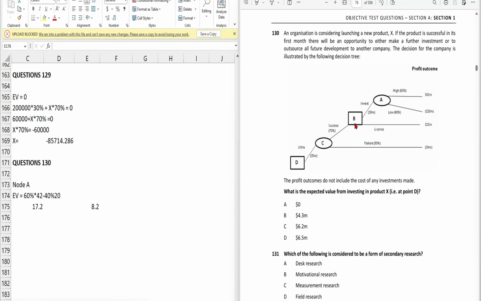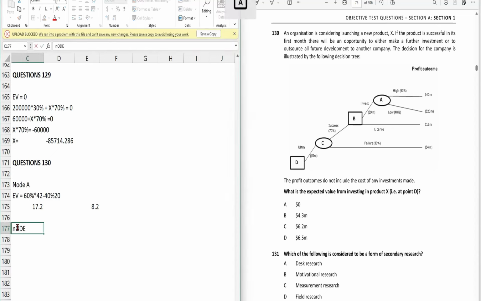Now we will calculate the value at node C, and again there is probability attached. So here is how we calculate it. For node C, our expected value will be equal to: what is the value at B? 15 million, and the probability attached is 70%. Next we have a loss of 4 million, so we will take negative, 4 million into 30%.